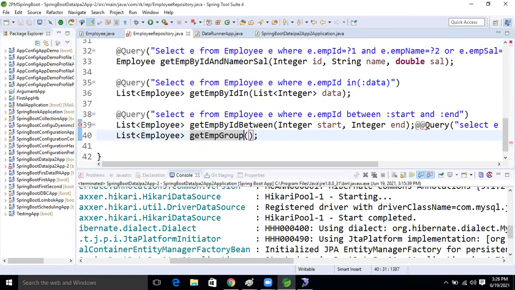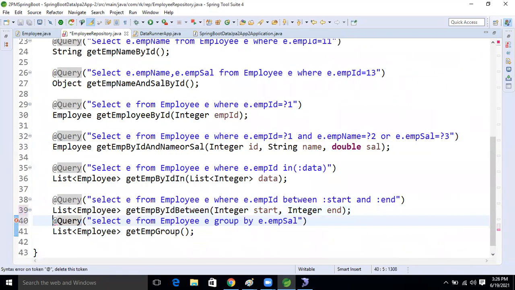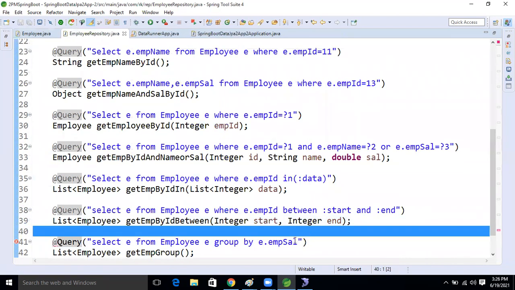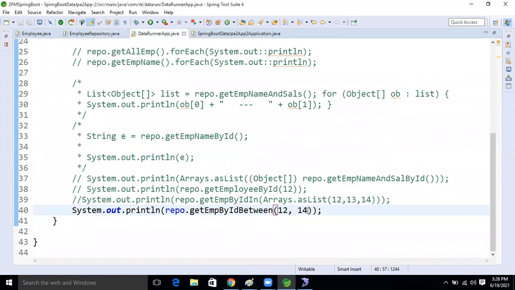Good, good. Okay, so now come to the data runner, right? And what we will do now?